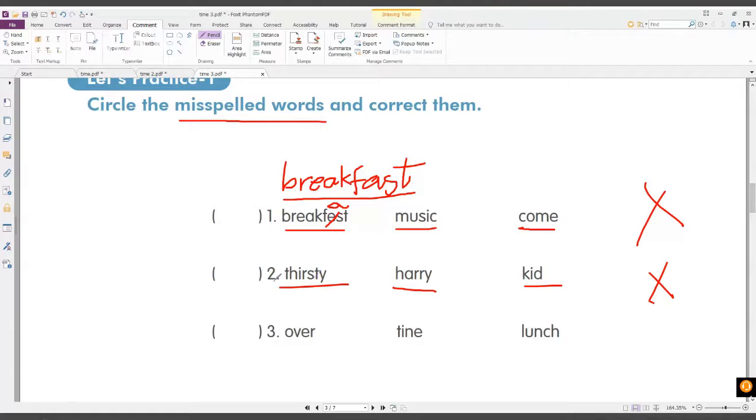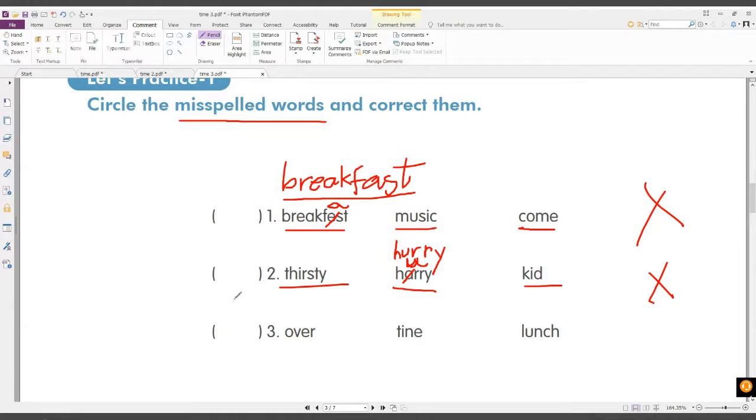Hurry, very good. This should be hurry. Okay, hurry up. Okay, everybody, can you say hurry up? All right, so we have H, U, R, Y. Okay, hurry. Hurry up.